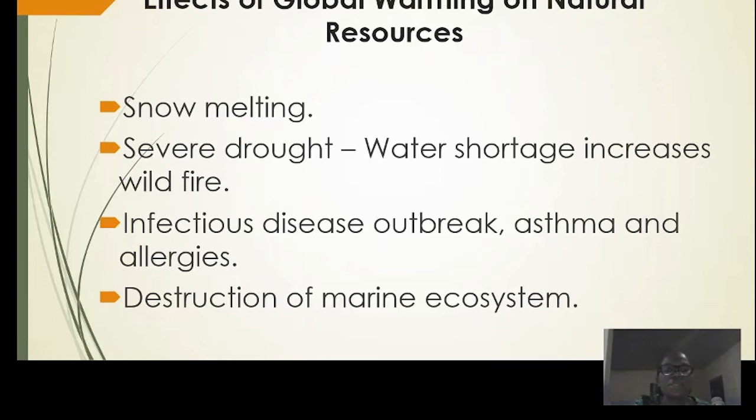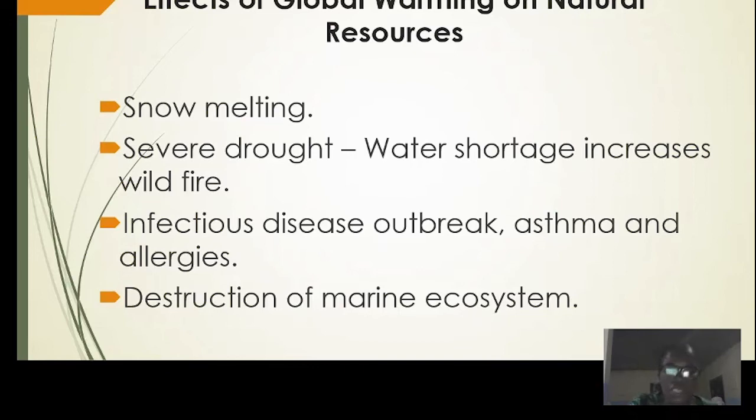Then another one is infectious disease outbreak. When there is a continuous rise in temperature, there will be outbreaks of diseases like meningitis and other forms of diseases. It can also affect people who are asthmatic, and can lead to asthma attacks when the temperature is not favorable to them. Then there are some other allergies that might come up as a result of global warming.